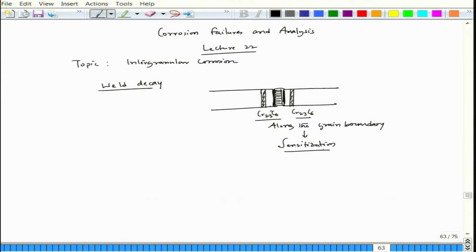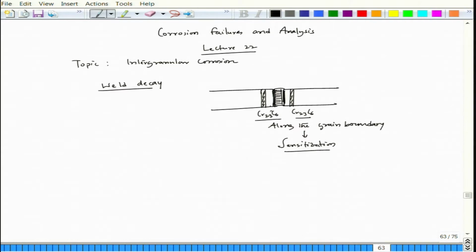And in fact, if you have this kind of situation and if you dip it in fuming nitric acid or boiling nitric acid, you will see that that zone will get corroded heavily, and if it is a thin sheet, there could be a possibility that it can leak through that. Now, the question is, we know why it happens, because it is a chromium carbide precipitation. So, now we have to see how we can stop it.